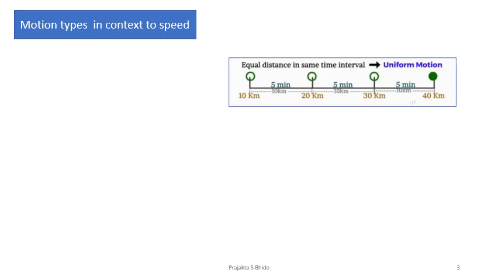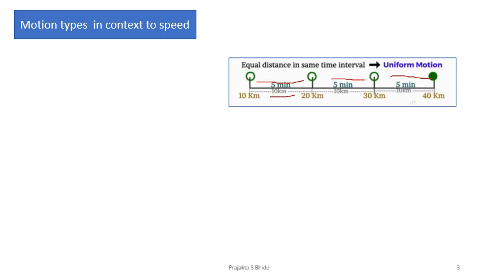Now, whenever I say motion in reference or in context to speed, I have to have two versions of it. See the picture. Read the picture carefully. An object is starting from 10 kilometers to 20 in 5 minutes, 20 to 30 in also 5 minutes, 30 to 40 again in 5 minutes. So in all this transition, the time taken for every slot is 5 minutes, and the distance covered in every slot is 10 kilometers.